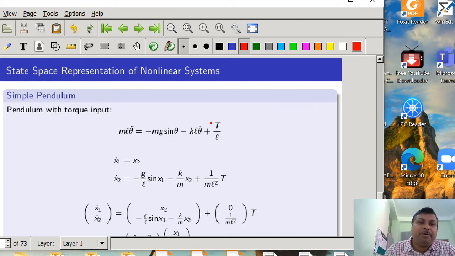The same way we will write the two differential equations assuming theta and theta dot are the two state variables.